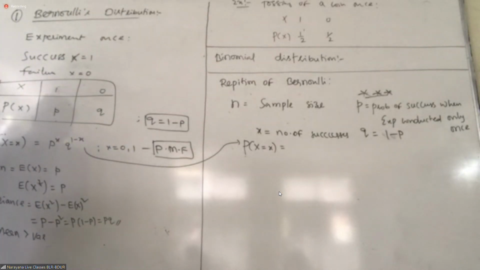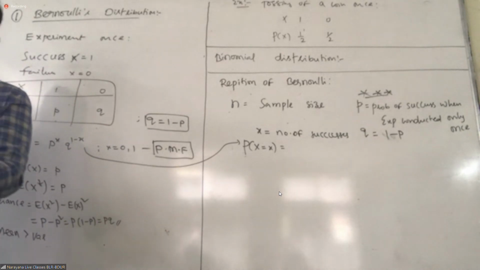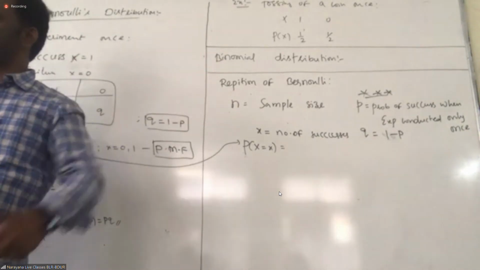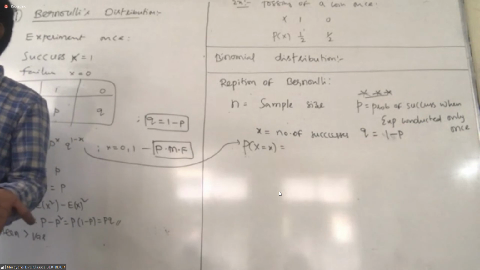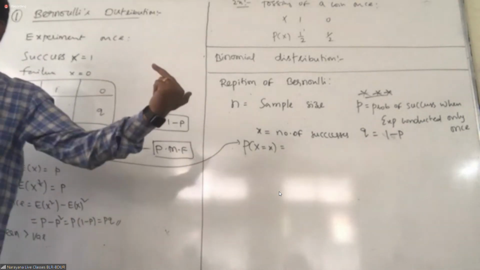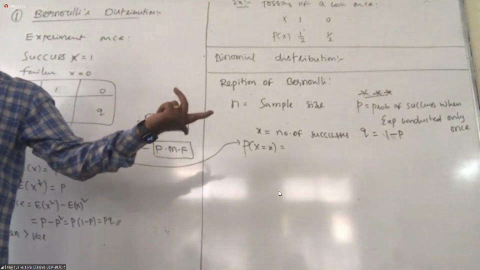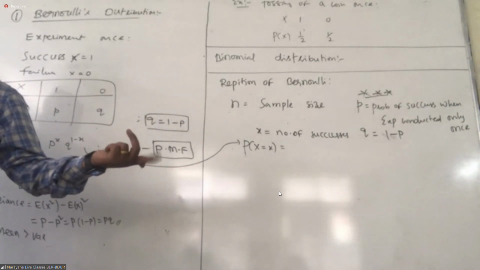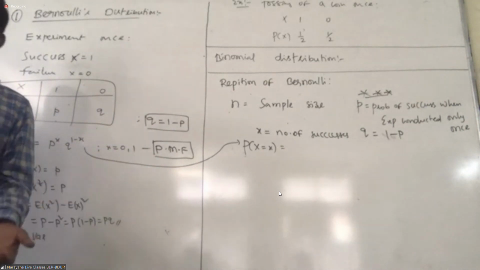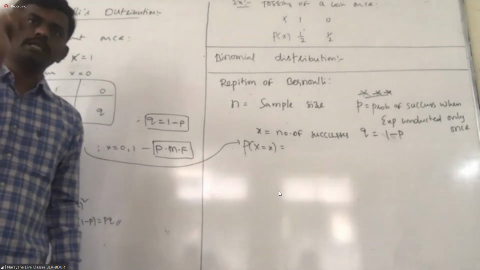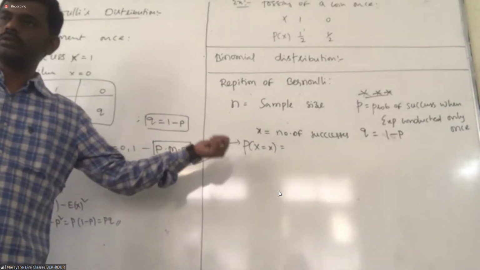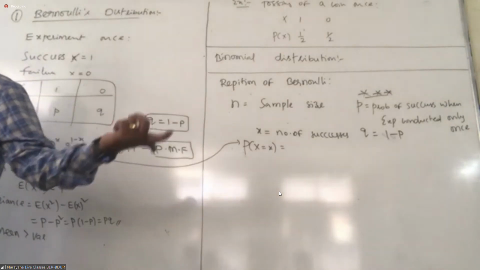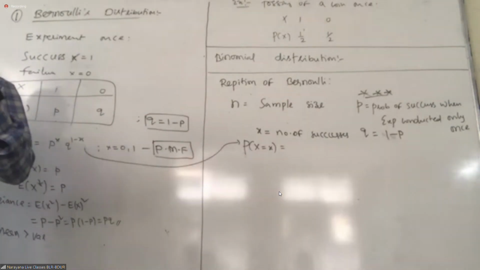Getting a diamond is a success. Getting an even number is a success. Getting an odd number is a success. Hitting a target is a success. Anything can be there. The number of such successes. How many are you expecting? You need 2 heads, then x equals 2. You need at least 2 heads, then x is more than or equal to 2. You need at most 5 heads, then x is less than or equal to 5. Like that, x. So what is that x? Tell me, student. Number of successes. What is success here? In the question it will be decided.